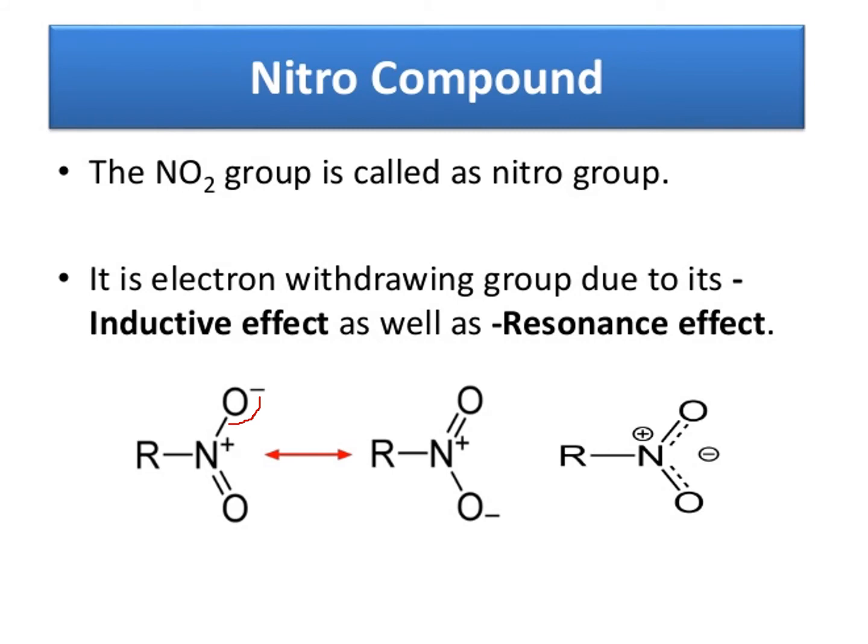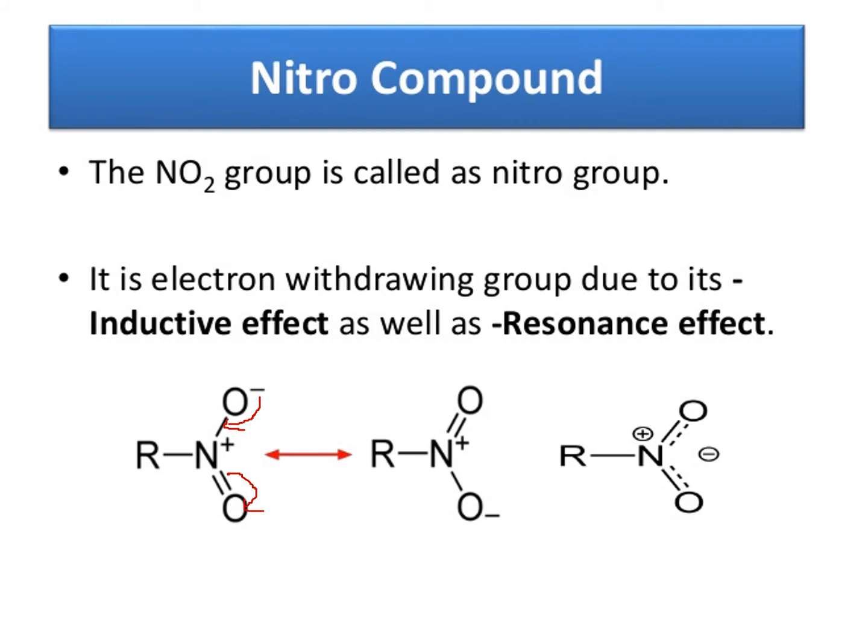Minus comes here, plus is taken, minus comes here, plus, and this bond is taken by this oxygen, that's why O minus. Here, in the first case, the double bond is there, and in the second case the double bond is there, which means these 5 electrons are localizing like this.